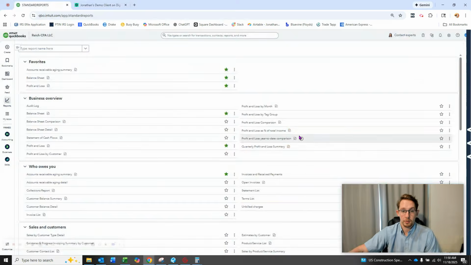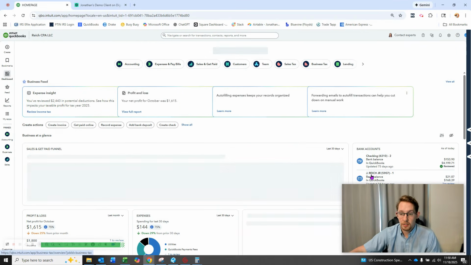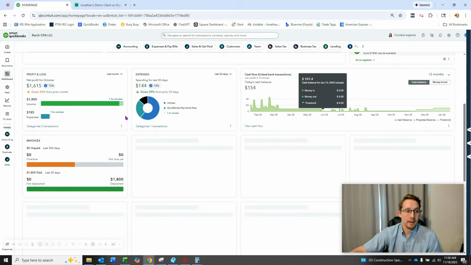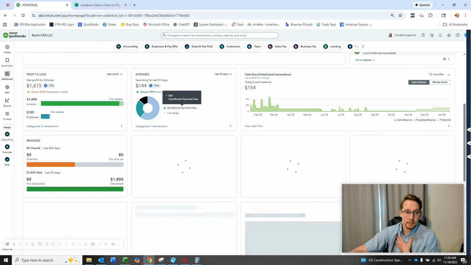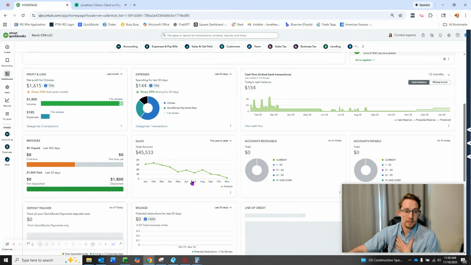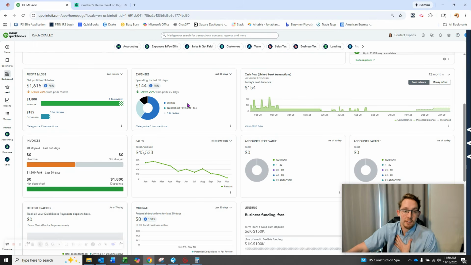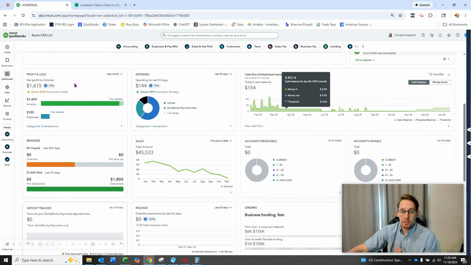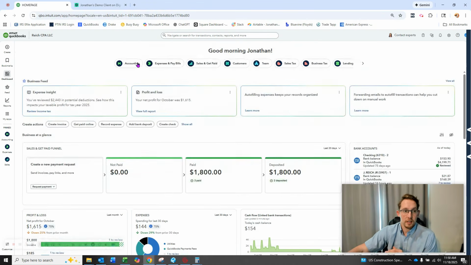I'm gonna jump back over to QuickBooks real quick because I want to call something out. If I go here to my homepage, this is one of the key differentiators that I want to make sure is pointed out. I have not been in my personal QuickBooks in months, so all of this is not up to date. I haven't been sending invoices, haven't been booking bank transactions. I'm not sure if my bank feeds are broken, but this is your dashboard. This should not happen if you're using Digits.